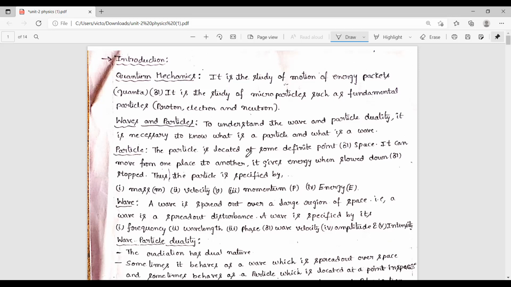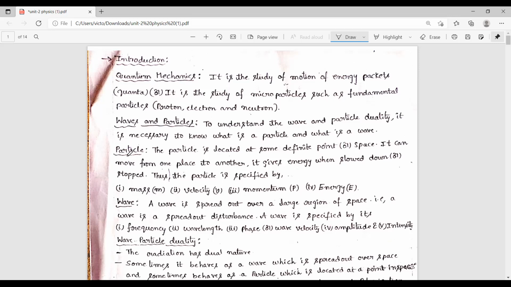In particle nature, the particle is located at a particular point in space, or it may move from one place to another. That transition is represented by energy either increasing or decreasing. Overall, the particle nature is expressed in terms of particle mass. When it moves from one place to another, we can determine the velocity of the particle. Whenever the particle is moving, it has momentum also, and it has some energy.